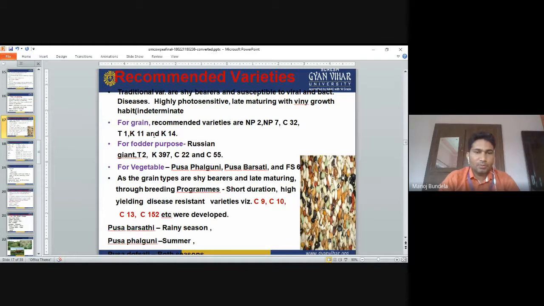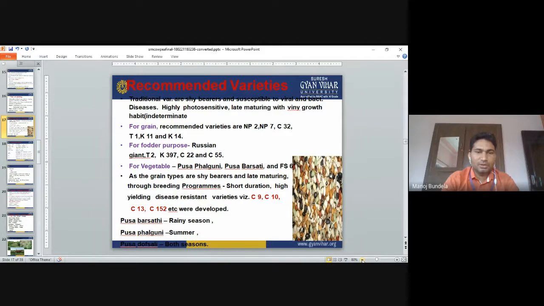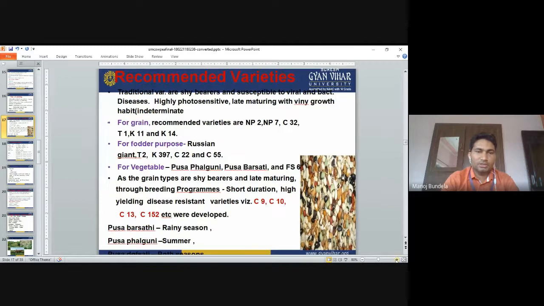Pusa Barsati is a rainy season variety. Barsati means Barsat, it is mainly grown in rainy season. Pusa Falguni is mainly grown in summer season. Pusa Do Fasli is grown in both seasons, summer and rainy season. That's why it is called Pusa Do Fasli.